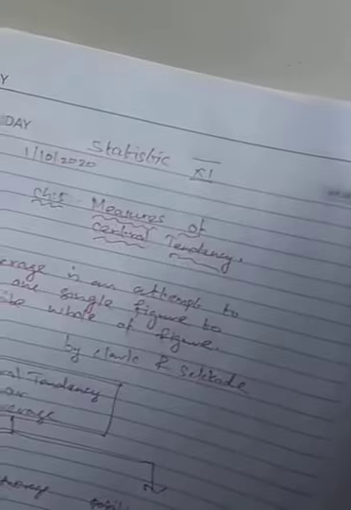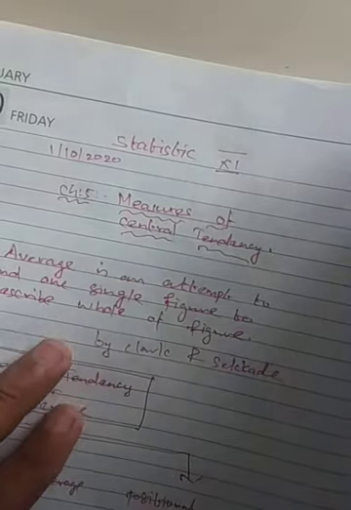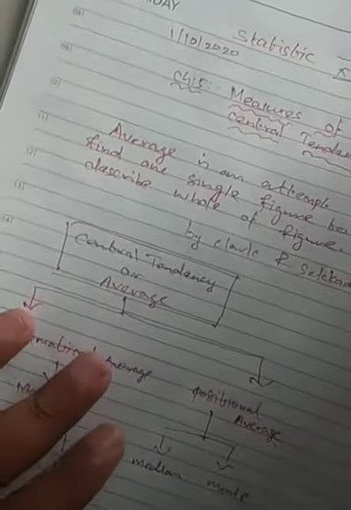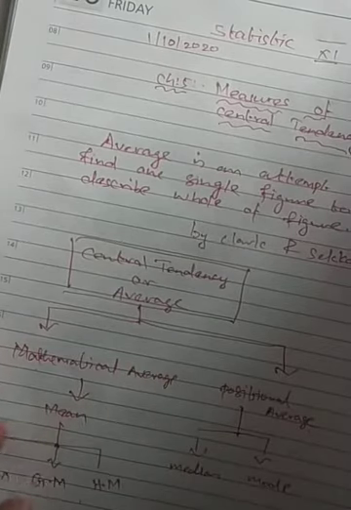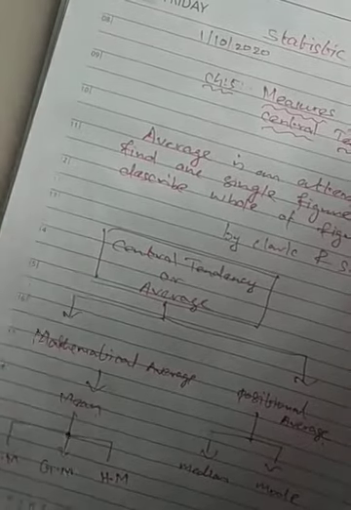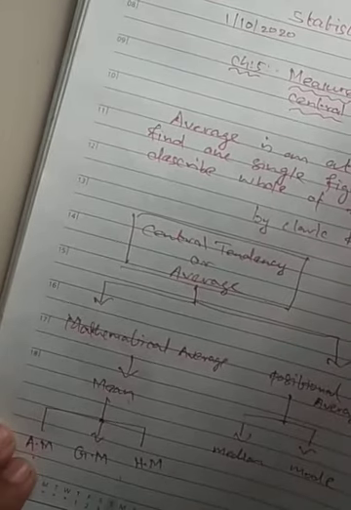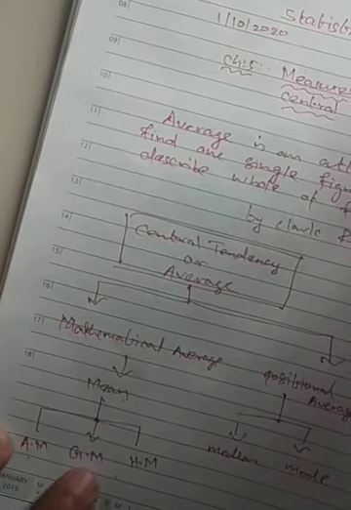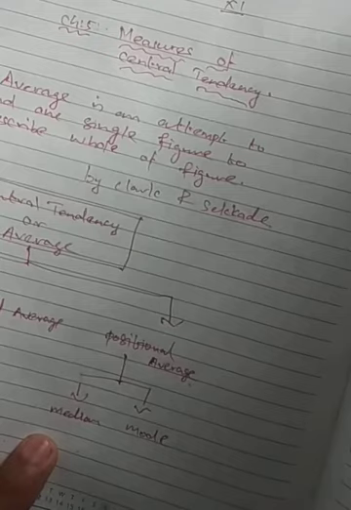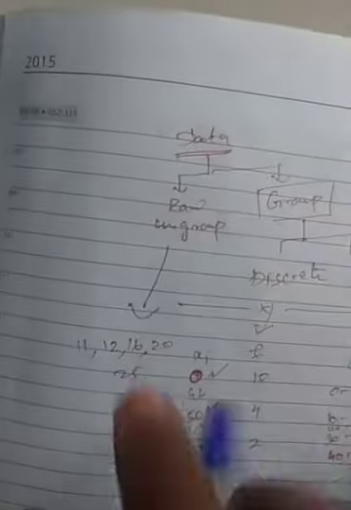Have a look, I have taken notes here. This is the last class we have taken. We have done one definition, what is mean, and then central tendency means mathematical average and positional average. In mathematical average, what are the things that will come? AM, GM, HM: arithmetic mean, geometric mean, harmonic mean. And in positional average we have median and mode. After this we have done data.